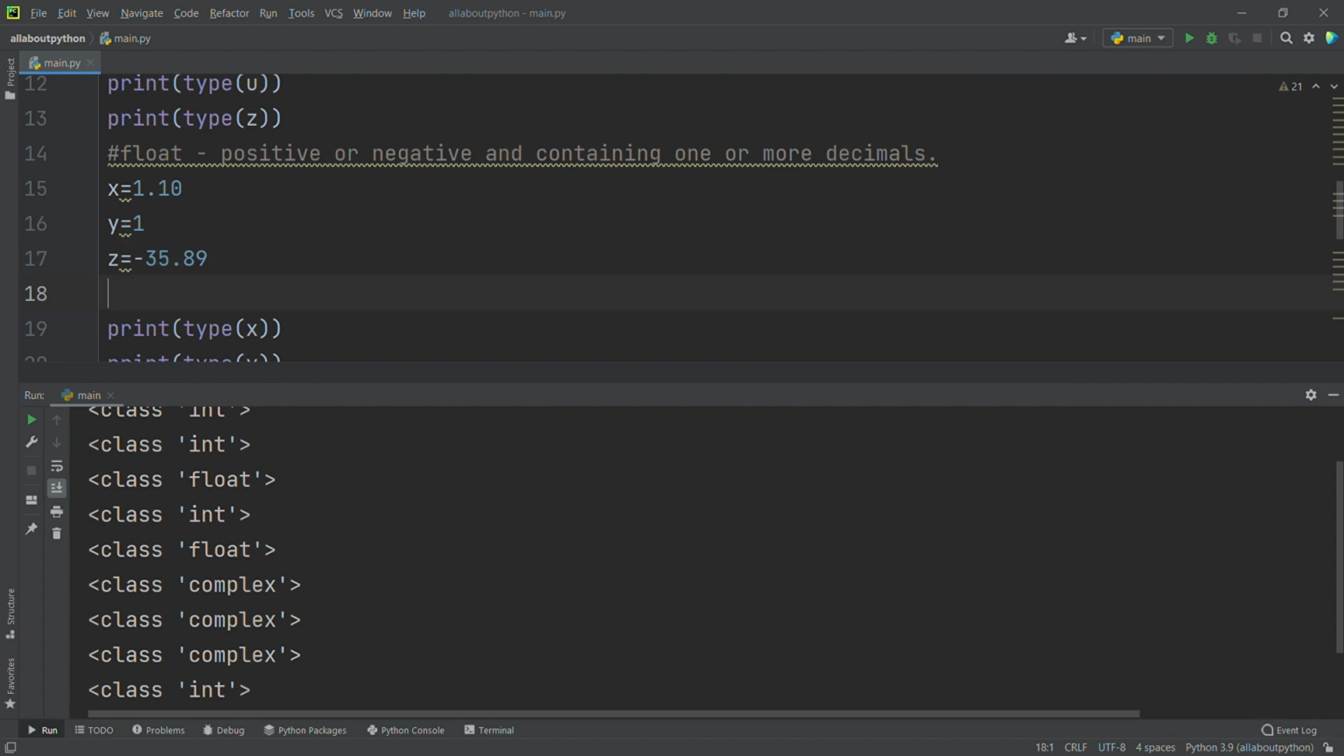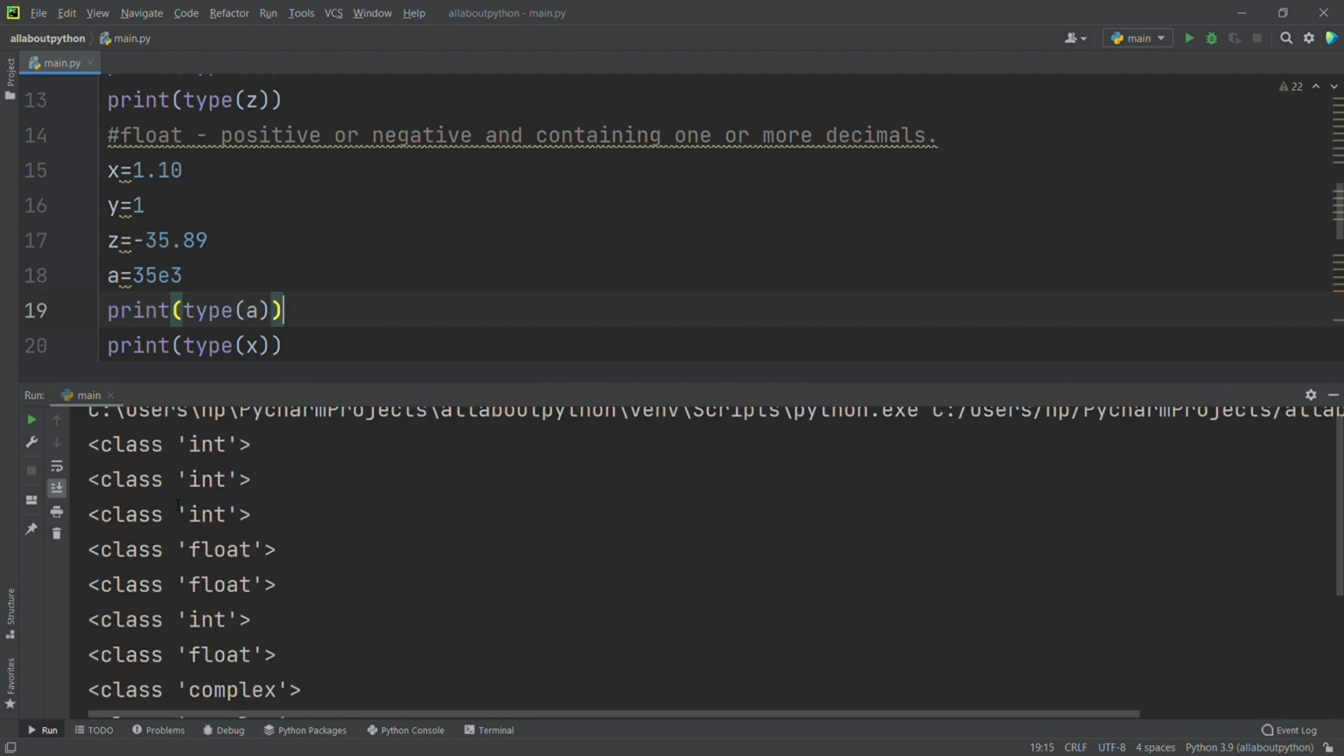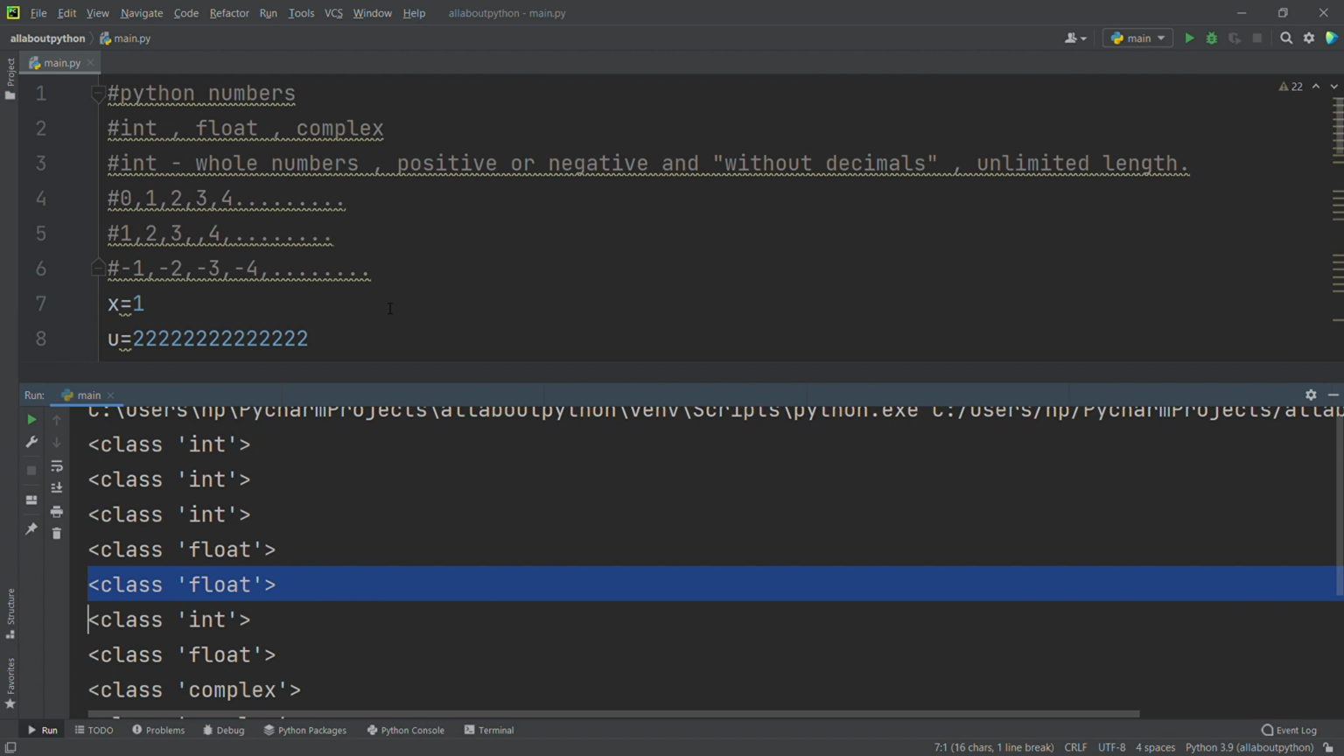So I will say a is equal to 35e3. Okay, I will print type of a also here. Let me run this. I had given e here, right? After this, it's saying float. Okay, so we can represent e, and it is going to be the power of 10. Okay, so these are all the things about integer, float, and complex numbers.